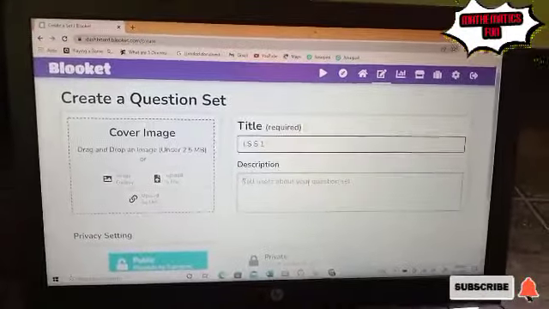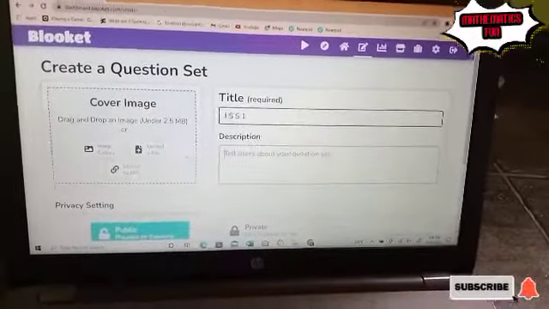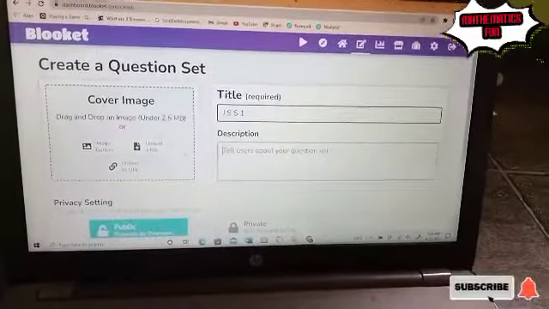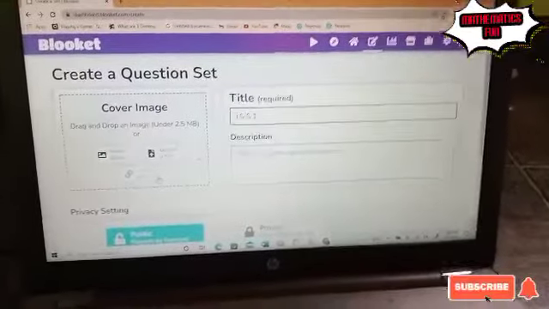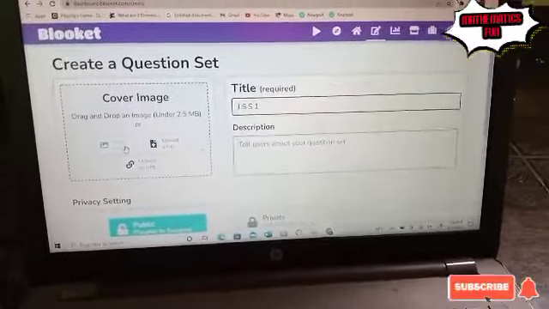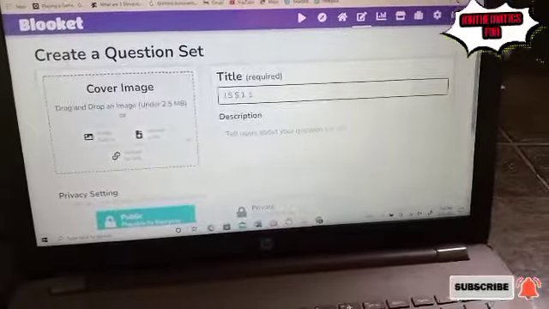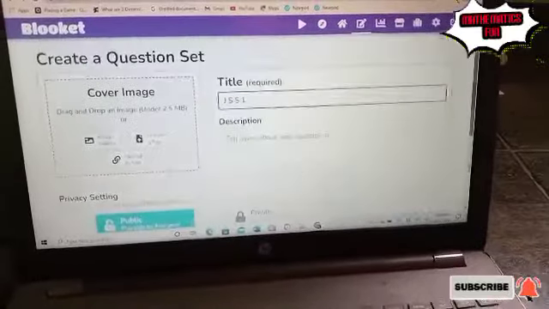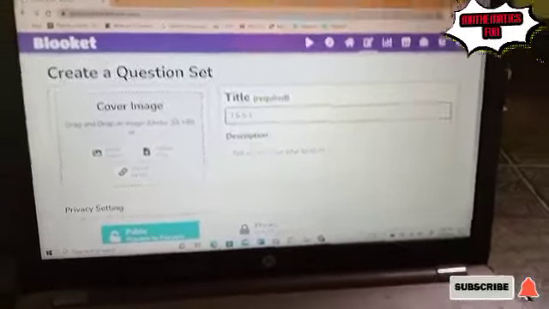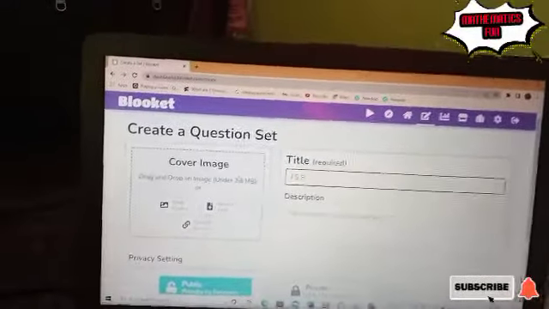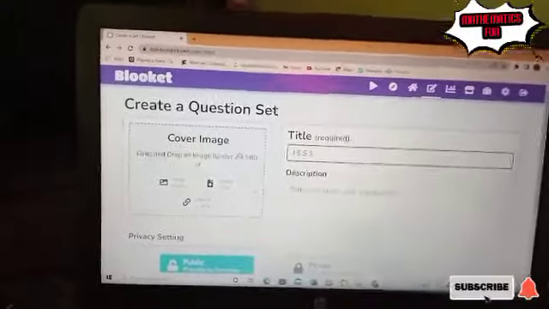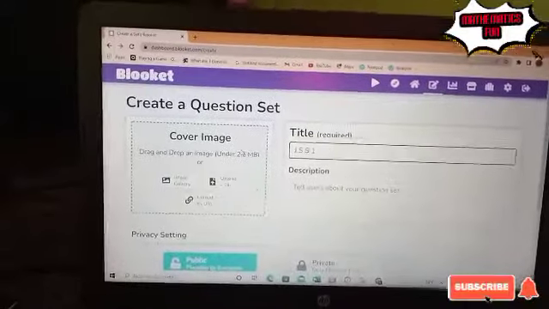This is not necessary, but you can upload a video or a cover image here, taking it from your gallery or uploading it from your website. It is not always compulsory, but if you want to make it beautiful and attract your students, just put a picture there.